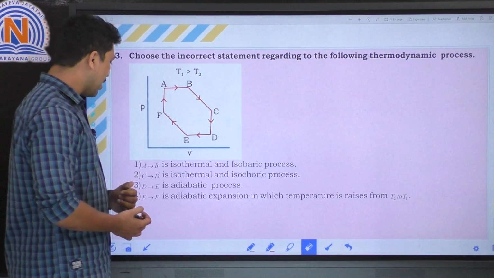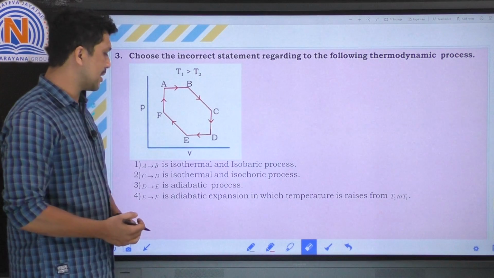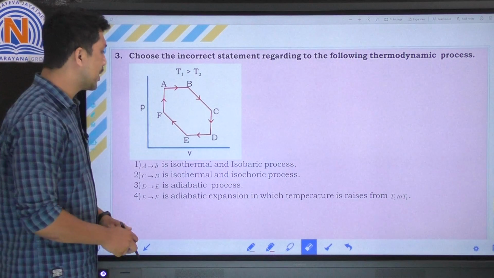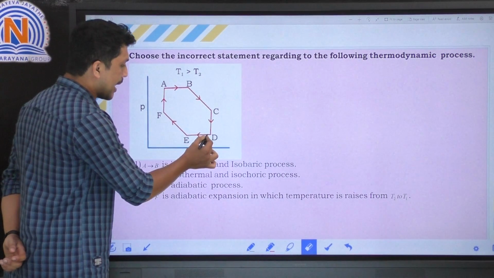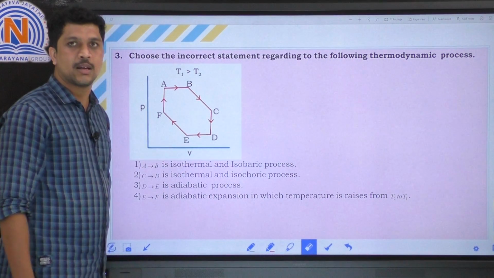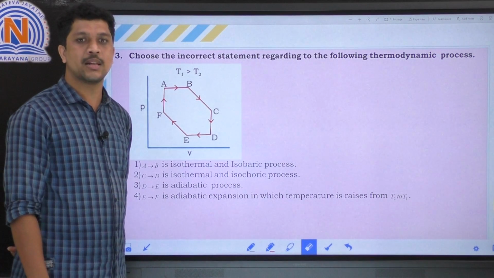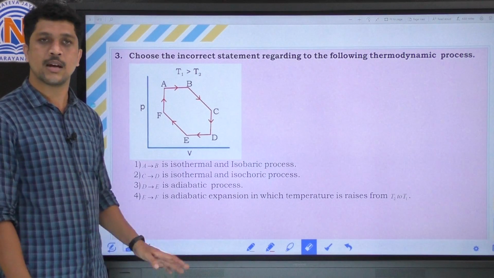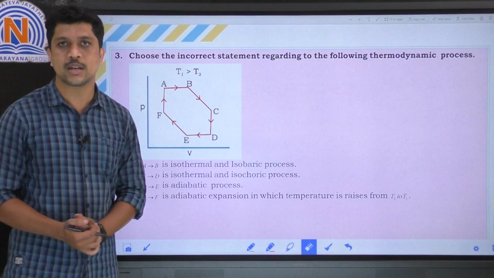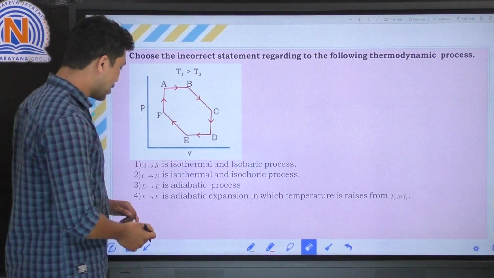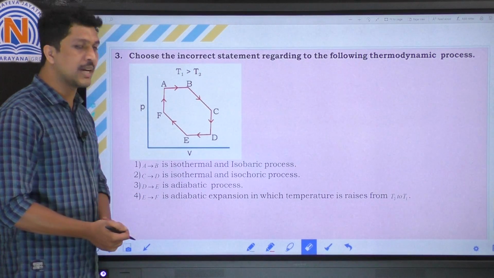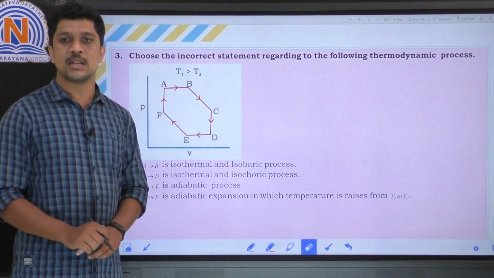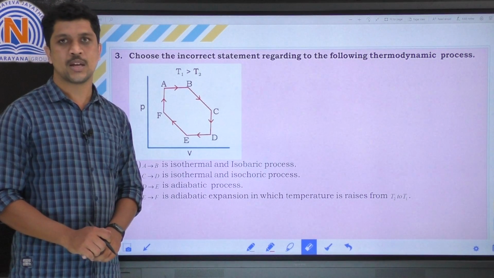The third option, D to E is an adiabatic process. Here D to E is at constant pressure and constant temperature, and there is no heat exchange. So we can say that D to E is an adiabatic process. And the last option, E to F is an adiabatic expansion in which temperature rises from T2 to T1.